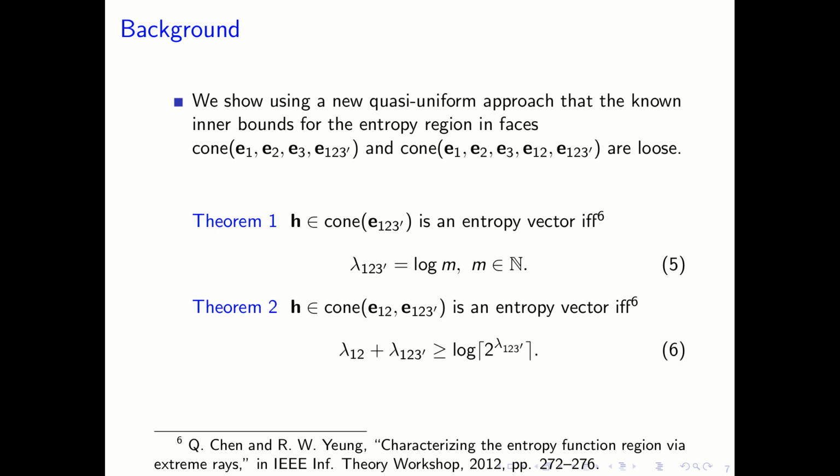From the previous literature, theorem 1 states that the entropy vector belongs to a one-dimensional phase if the constraints in equation number 5 are satisfied, and theorem 2 states that the entropy vector belongs to a two-dimensional phase if the constraints in equation number 6 are satisfied, and the references are mentioned.